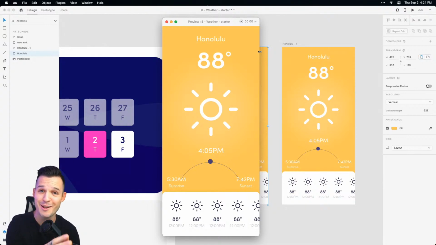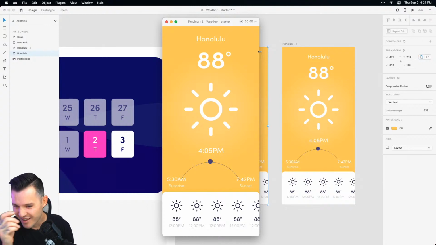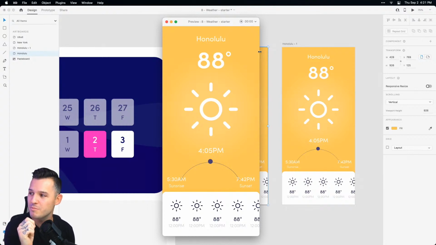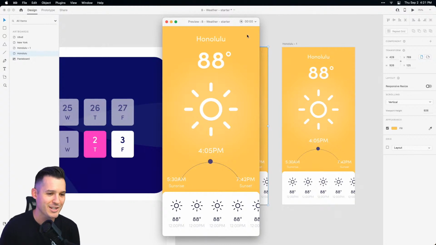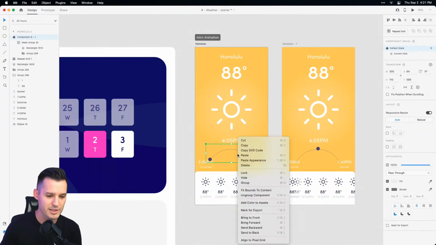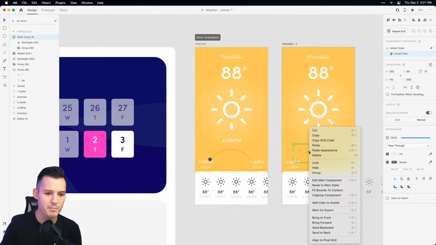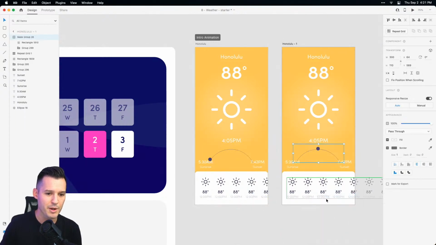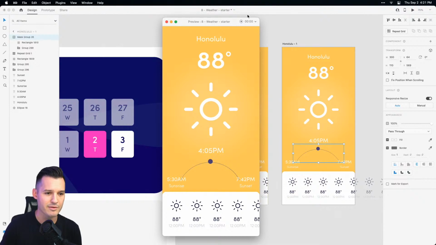Hey, if somebody out there knows how to fix what I have done wrong, you let me know in the chat. I would love to know. Oh, maybe you can't do time transition between states. Is that what you're saying? It is headed to the moon. It sure is headed to the moon. So maybe we wouldn't do it with states. Maybe we would just do it with the different components, right? Without the states. Maybe we would just do it with the elements. That's totally possible as well. So maybe we would ungroup the component. Ungroup the component. See if that does that work.